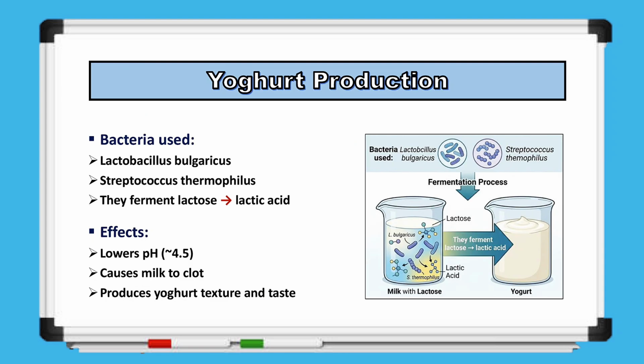Now moving on to yogurt production, this process uses specific bacteria, mainly Lactobacillus bulgaricus and Streptococcus thermophilus. These bacteria ferment lactose, which is the sugar in milk, and convert it into lactic acid. As lactic acid builds up, the pH of the milk decreases to about 4.5. This acidic condition causes the milk to clot and change texture, forming yogurt.